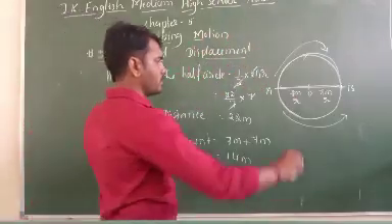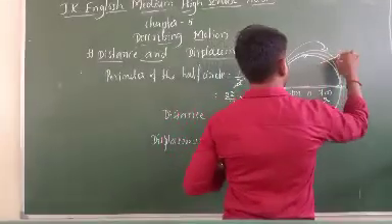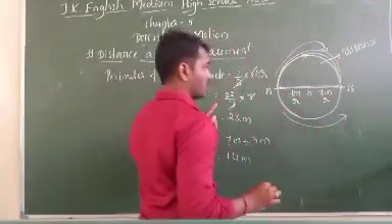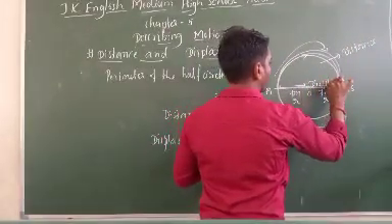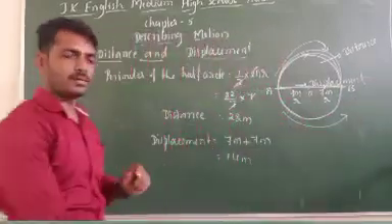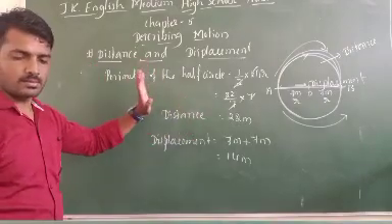Circular pathway is nothing but, if we come around like this, it is called distance. The same person, if we go straight like this, this is the displacement. Understood? The distance is always more than the displacement. Okay.